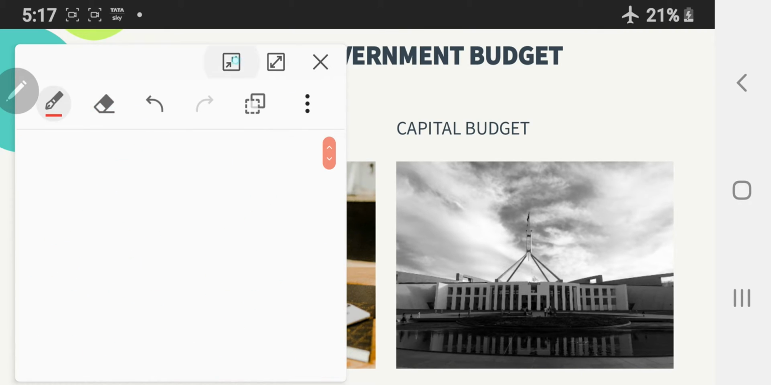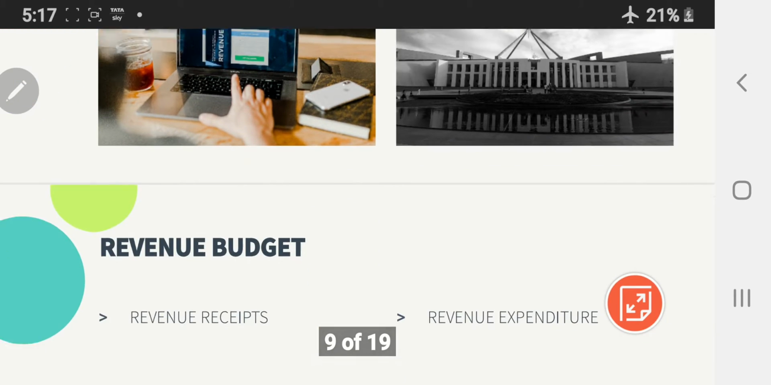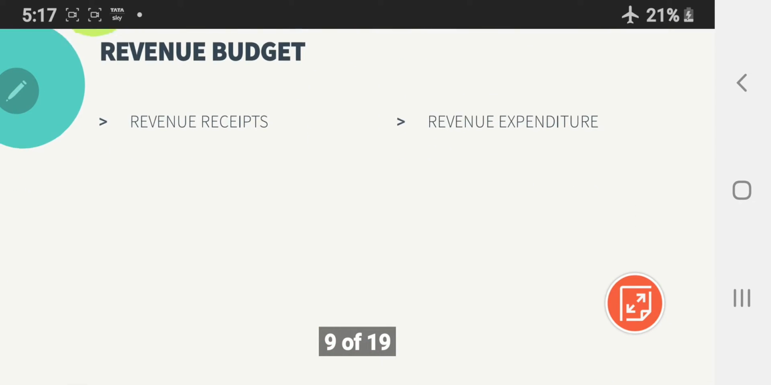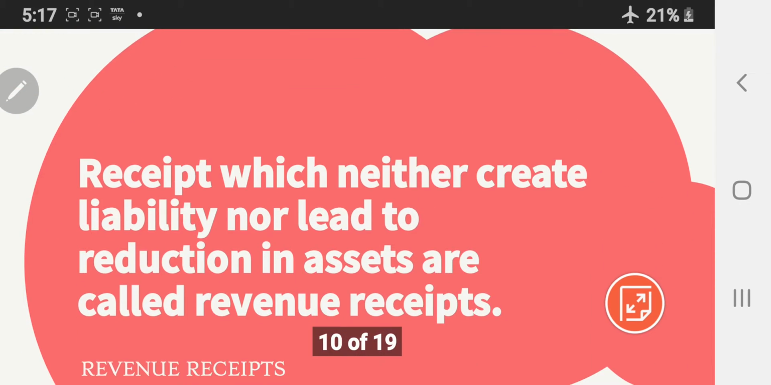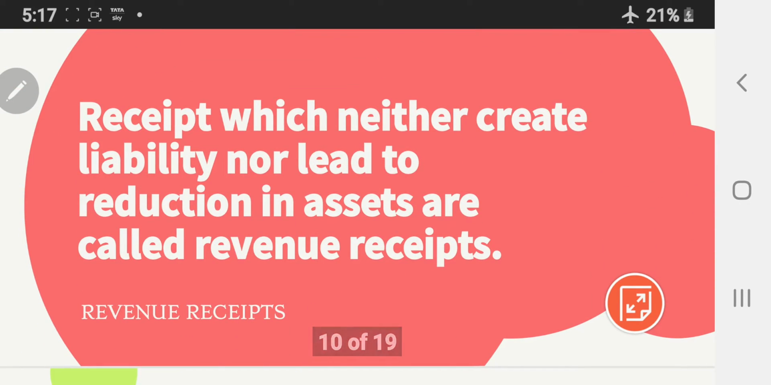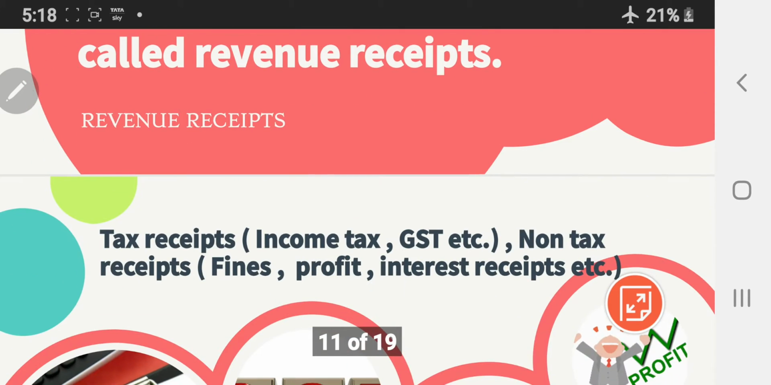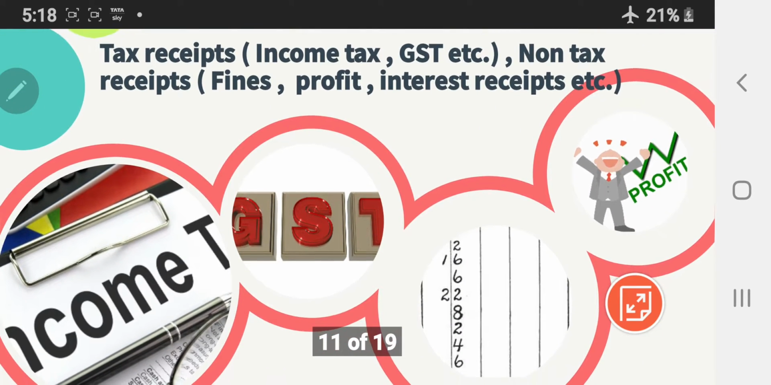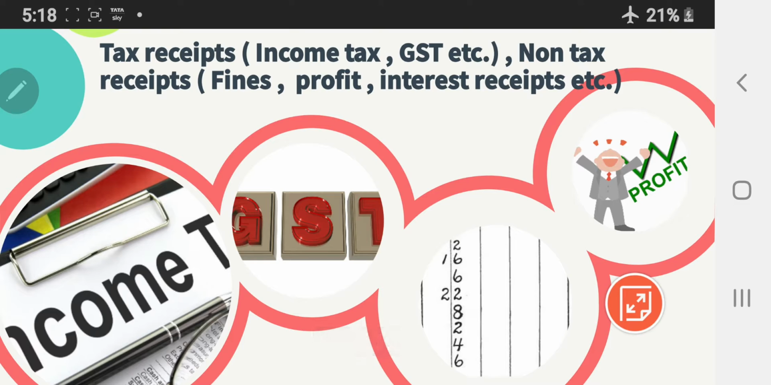Let's have a look at these components in detail. Revenue budget, that is revenue receipts and revenue expenditure. Coming to revenue receipts, those receipts which neither create liability nor lead to any reduction in the asset. For example, when government receives money in the form of tax receipts, for example direct taxes like income tax, indirect taxes like GST, and also non-tax receipts such as interest payment, profit, dividend, fees, fine, etc.